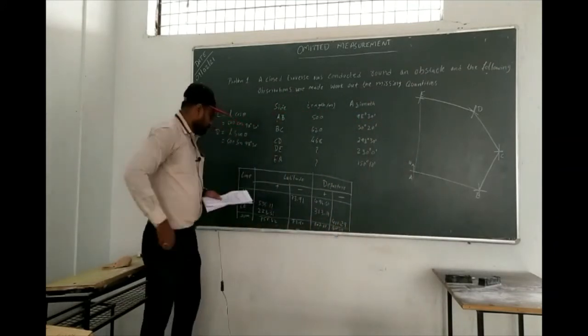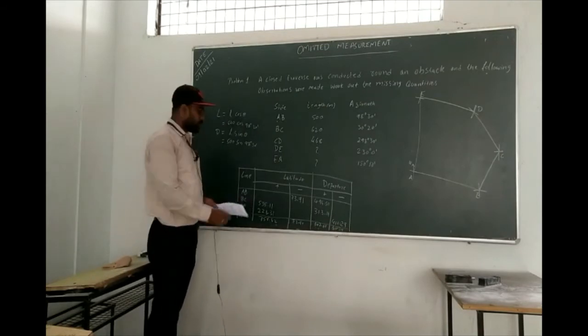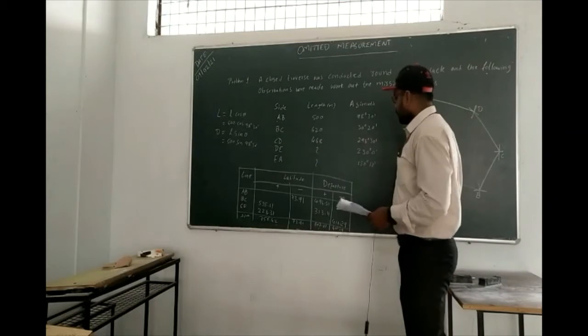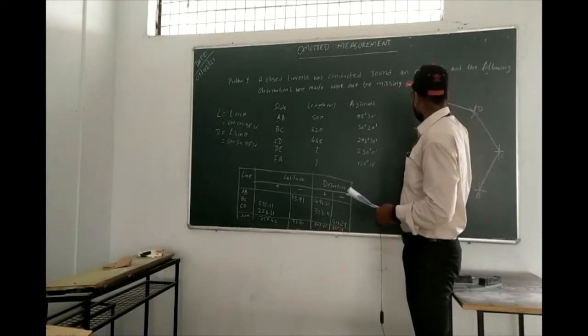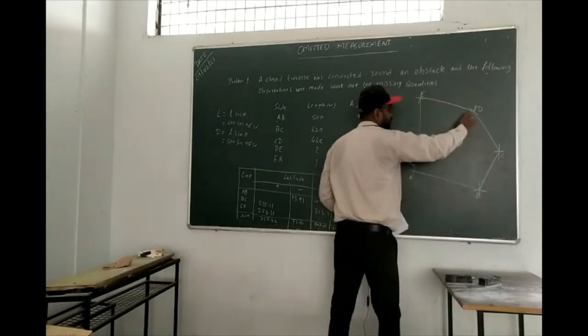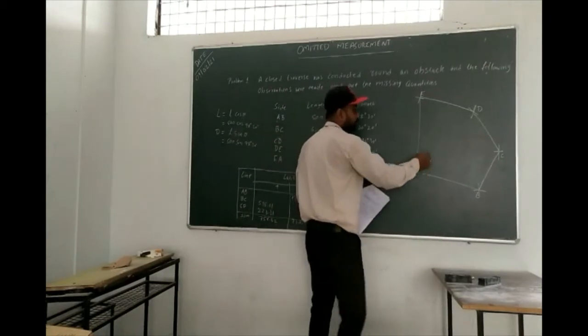So now you have just summed. Now we're going to calculate latitude directly. Why am I doing this? If you see this figure, AB is known, BC is known, CD is known. We don't know DE and EA. So we're concentrating on only this area.